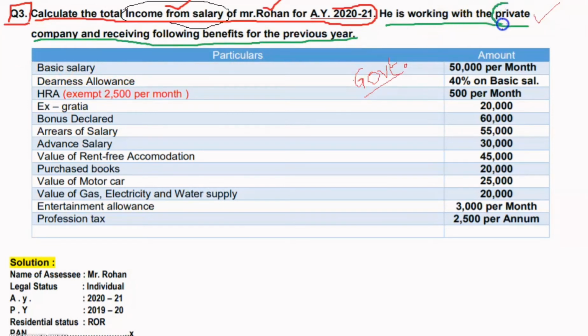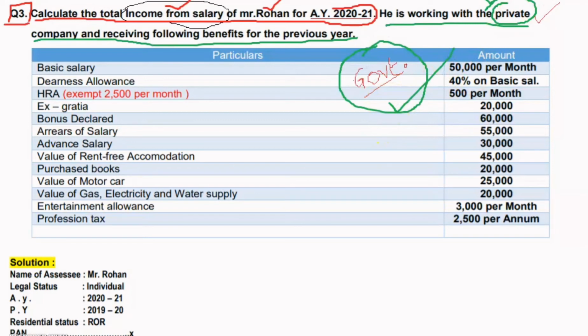So since Mr. Rohan is working in a private company, we have to find the entertainment allowance deduction for a private company. But as we know, the entertainment allowance deduction is always provided to government employees. Here it is private. So next, how are we going to solve the problem?